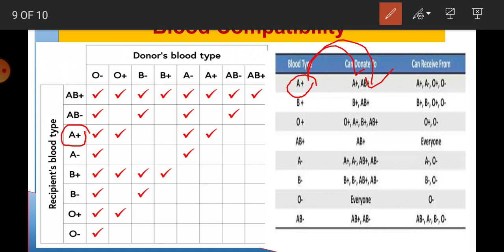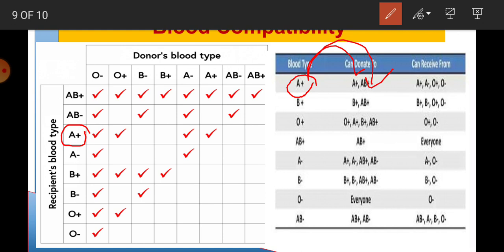And if there are three antigens, it can donate only to AB positive persons, because other blood types won't recognize all of the three antigens, as they do not have all of the three antigens.